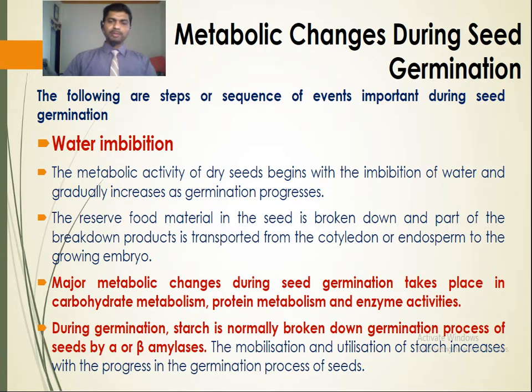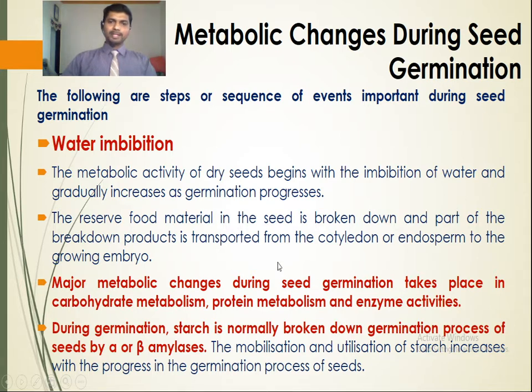The reserve food material in the seed is broken down, and part of the broken down products is transported from the cotyledon or endosperm to the growing embryo. If you see the structure of the seed, it possesses embryo and endosperm. The endosperm or the cotyledon consists of reserve food material in the form of carbohydrates, starch, proteins, lipids, oils, and fats.